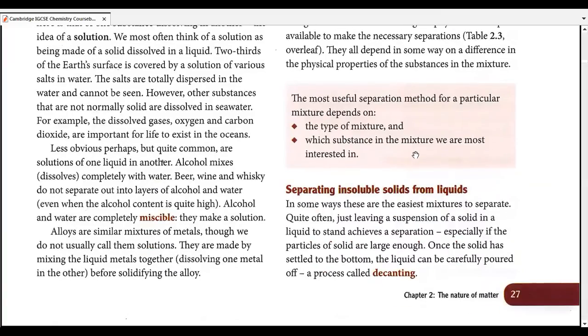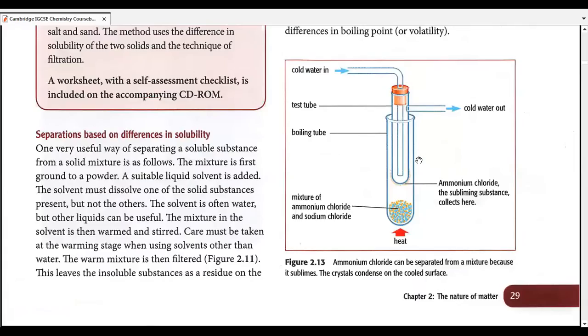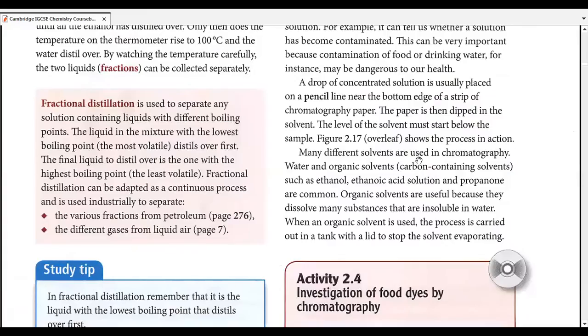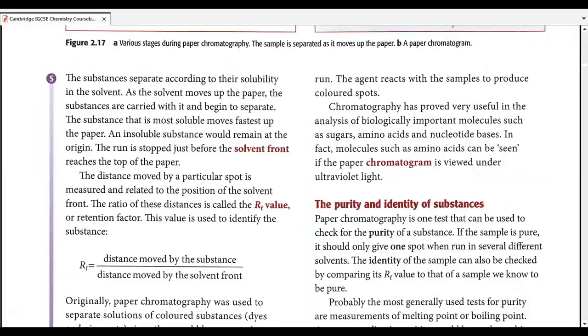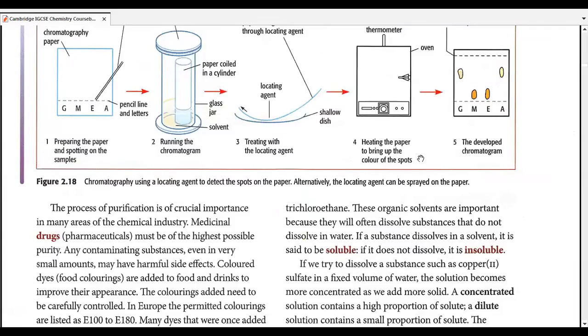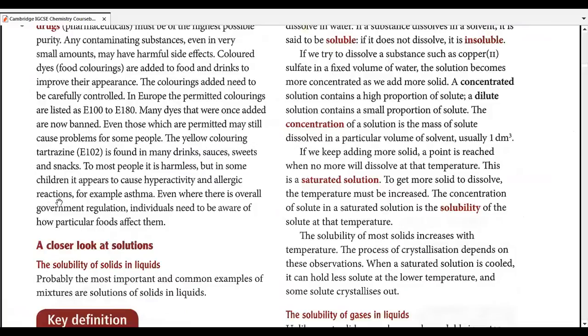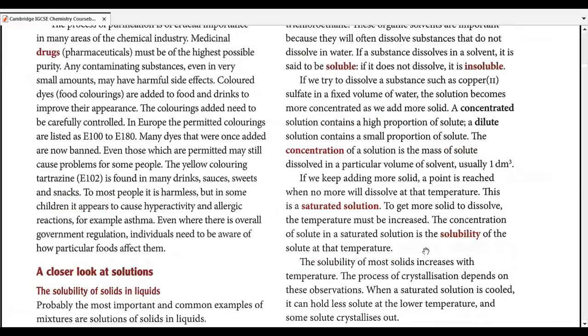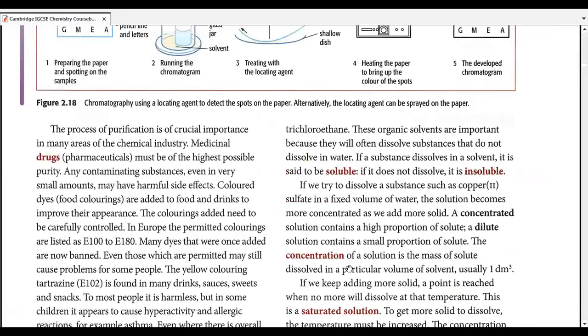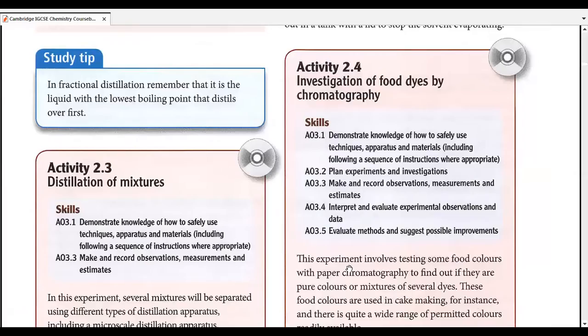Let me give you a brief idea. After we're done with many different types of separation techniques, we'll come back to a closer look at solutions. We'll once again come back to solutions, the solutions of solids and liquids, the solutions of gases and liquids, their solubilities. We'll discuss many different types of solutions over here. Okay? So a brief idea is required as a prerequisite for topic 2.2.